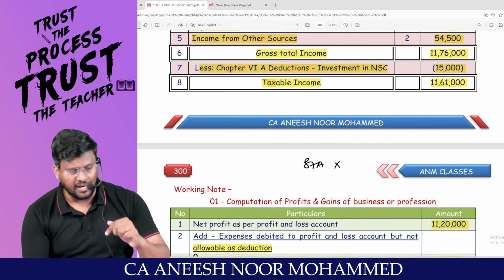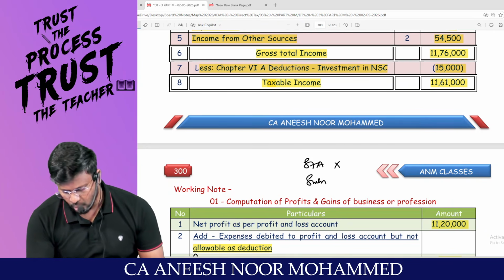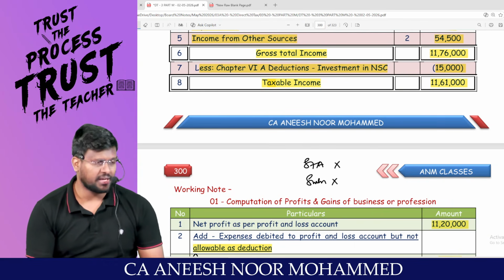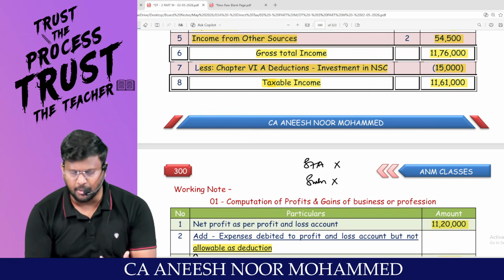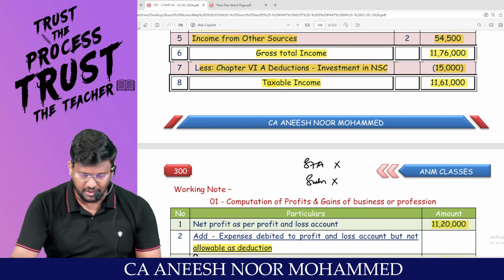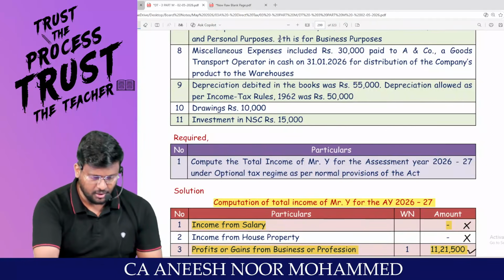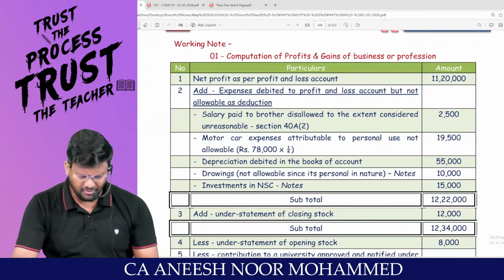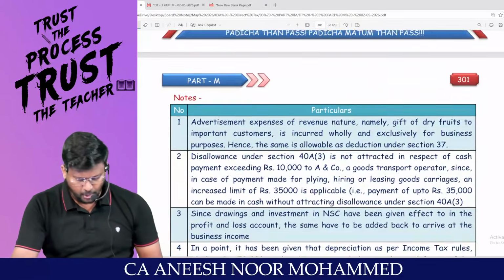Is this assessee liable to pay surcharge? No, sir, because the total income does not exceed 50 lakhs. Since surcharge is not applicable, automatically marginal relief concept is also not applicable. Super fantastic to the core. With that, question number 7 comes to an end. Are you able to appreciate? Very easy cakewalk. Coming to question number 8.